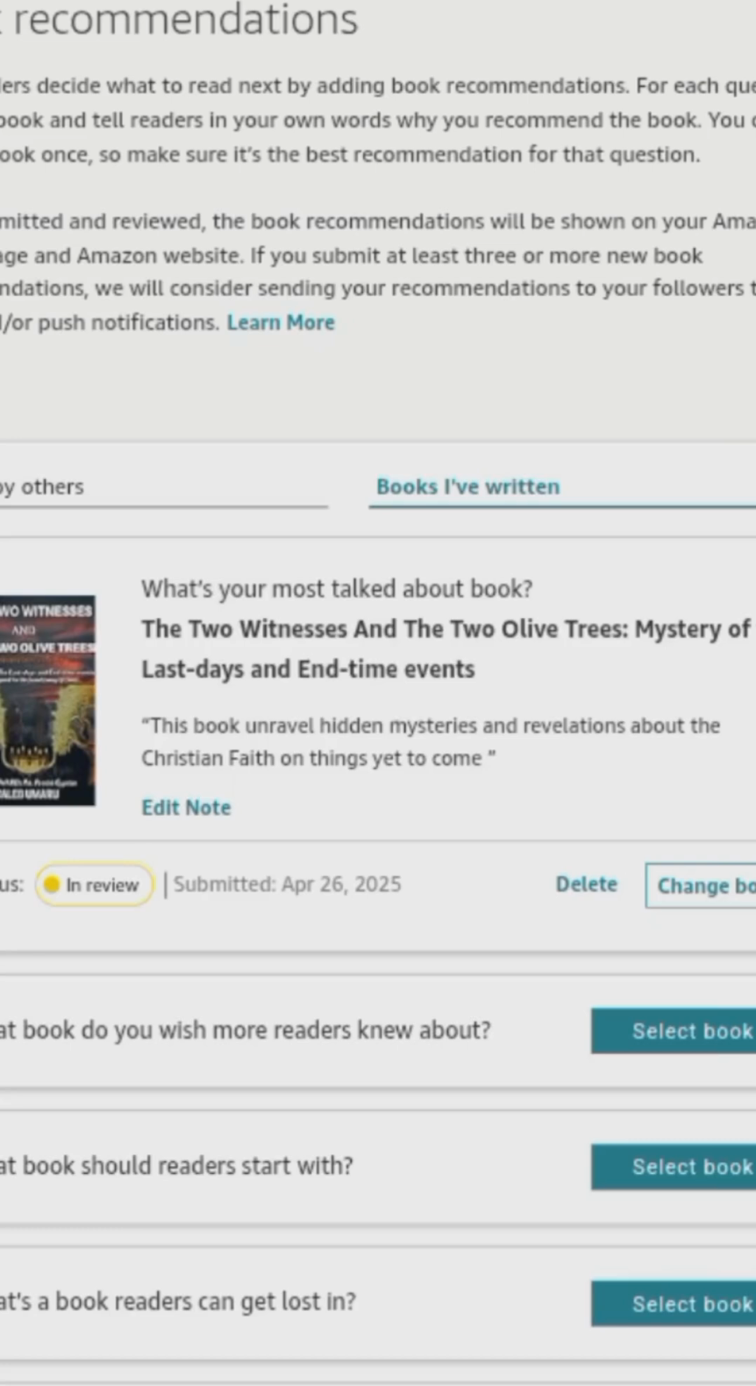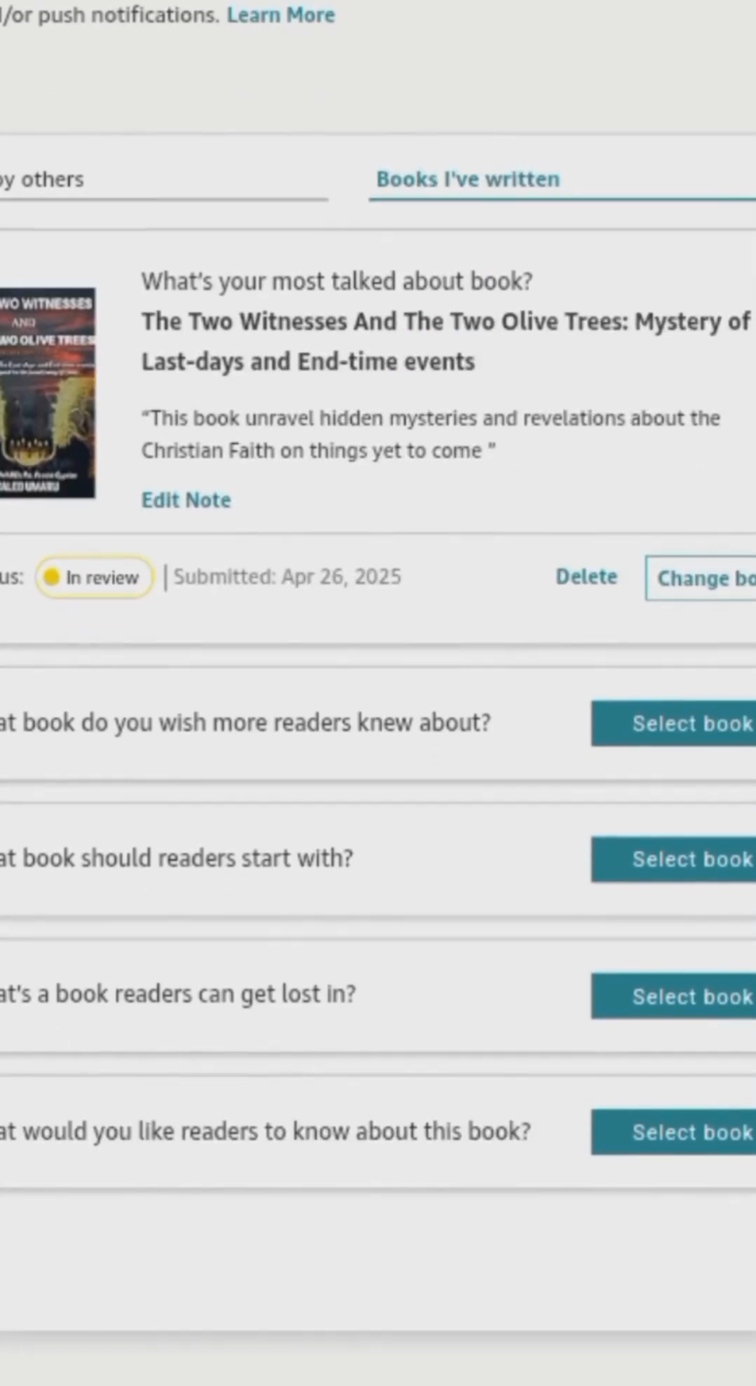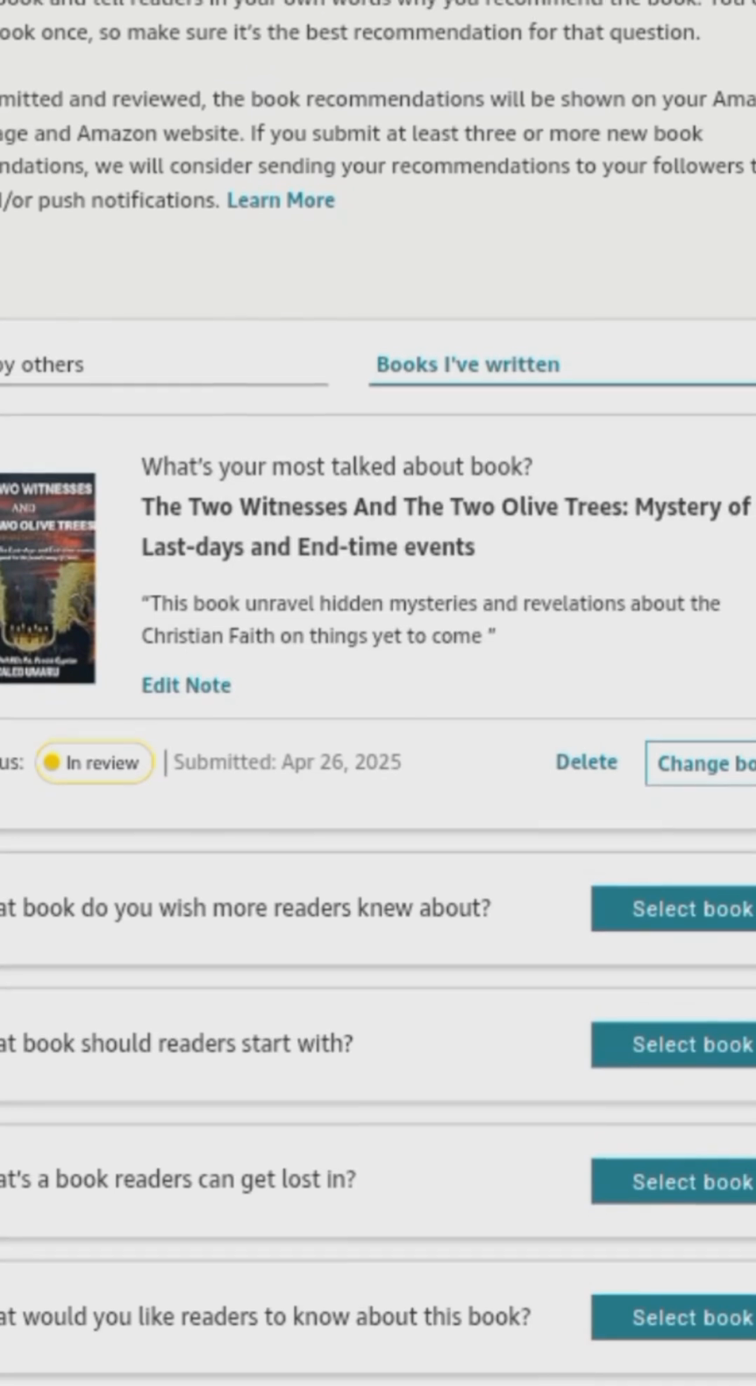So now you can see that after clicking done, it is showing in review. Under review, you can decide to change the book or delete it. These are some options. Now we still have the next one, which is what book do you wish more readers to know about? What book should readers start with? So you can still enter more books here, as many as you have, which maximizes the opportunity. Like me, I'm going to include even 4 or 5 of my books, doing it continually, following the same process which I have showed you.